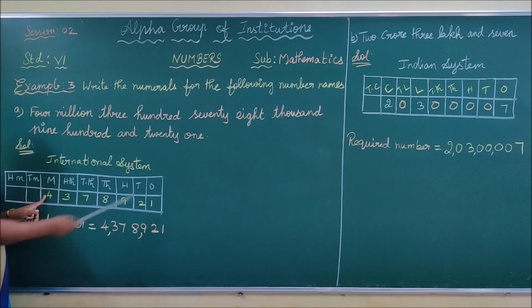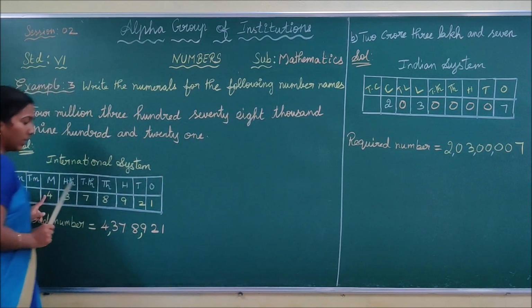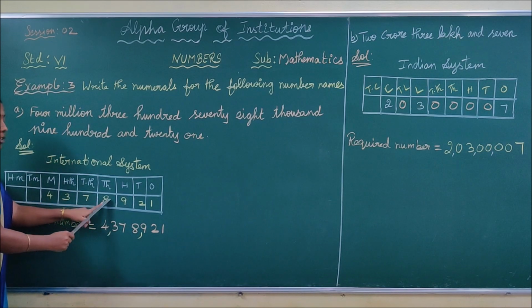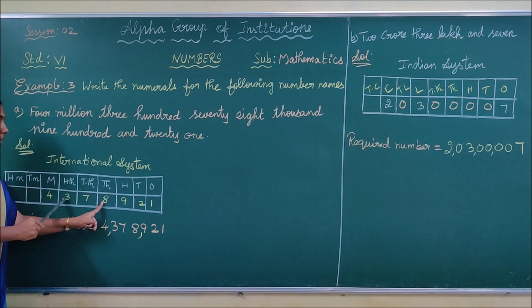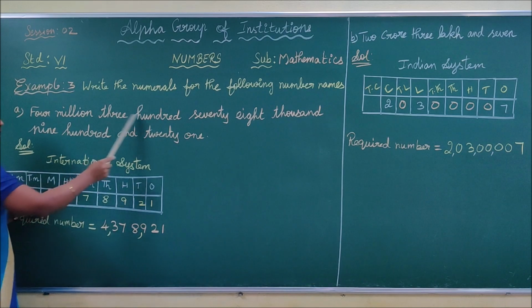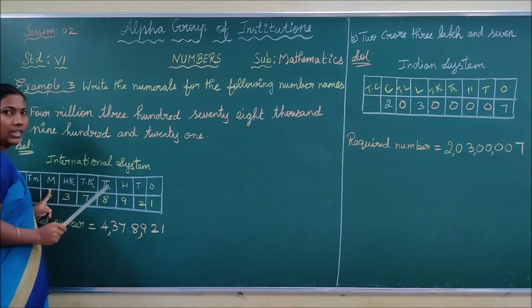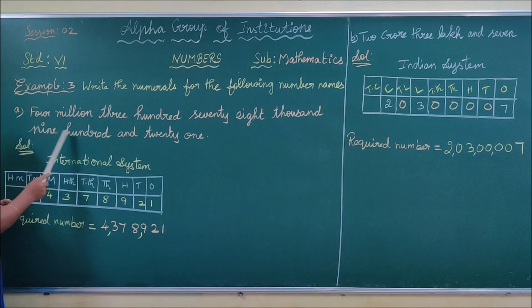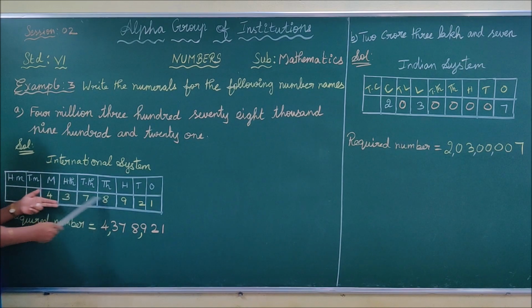And the next, 378,000. That is the thousands place, so you have to write in the thousands place. That is 378, so you write 378. 378,000. It's clear, children. Next, it is very easy. 921. Thus, you can easily write 921. Next, we are going to write this number here.